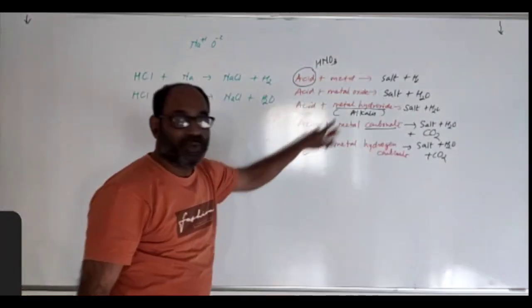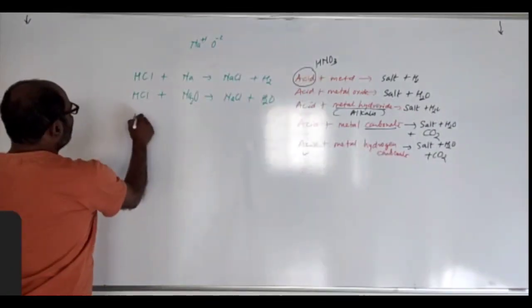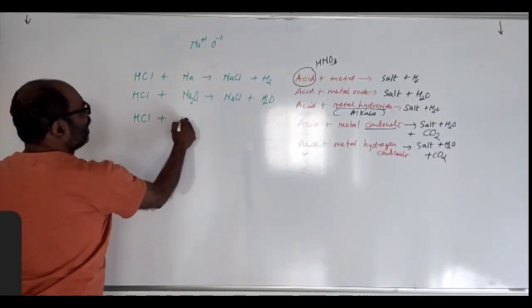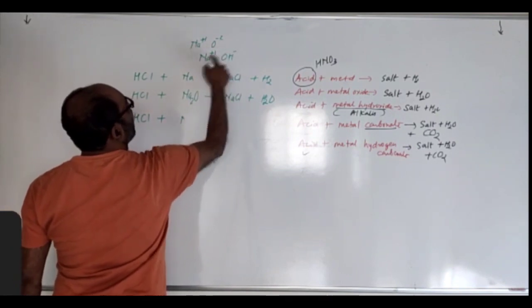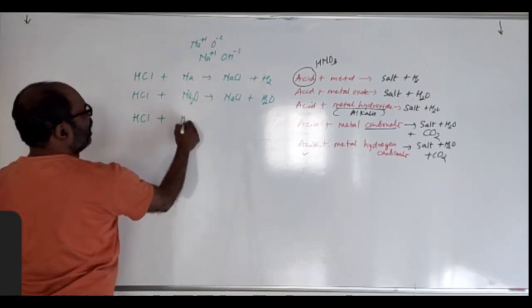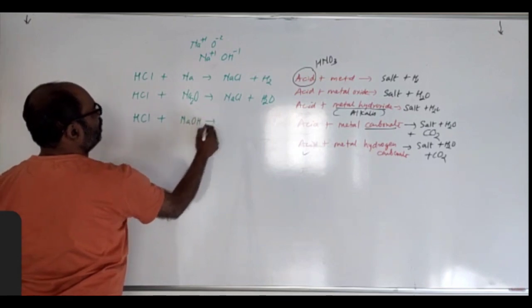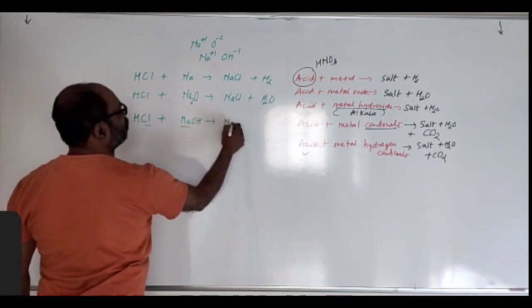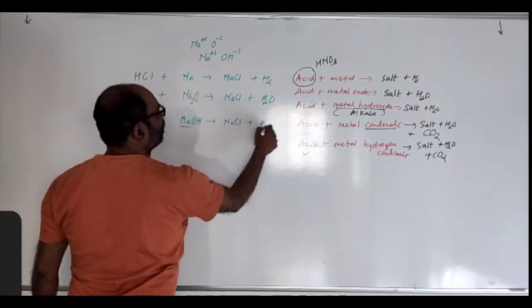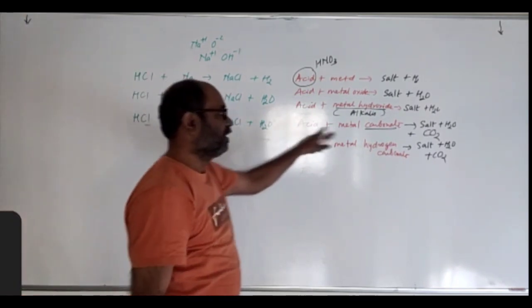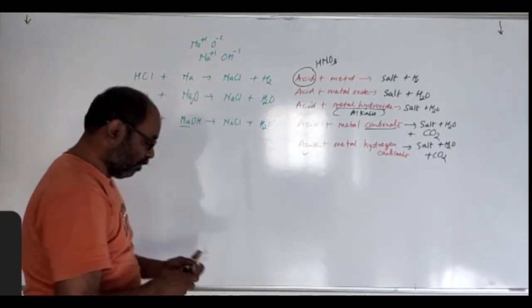Now acid reacts with metal hydroxide. I take the same acid and metal hydroxide. This time hydroxide, sodium hydroxide, Na+1 OH-1, so that is NaOH. Yes, sodium and chlorine will give you sodium chloride, and this hydroxide and hydrogen will give you water. Next, acid reacts with metal carbonate.